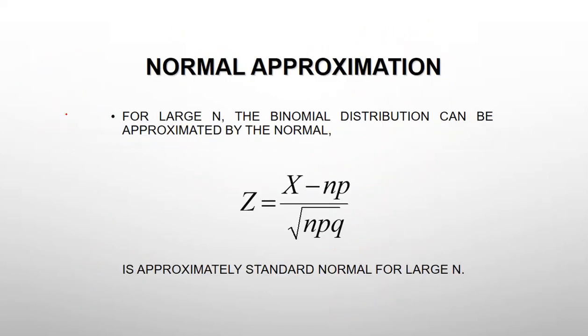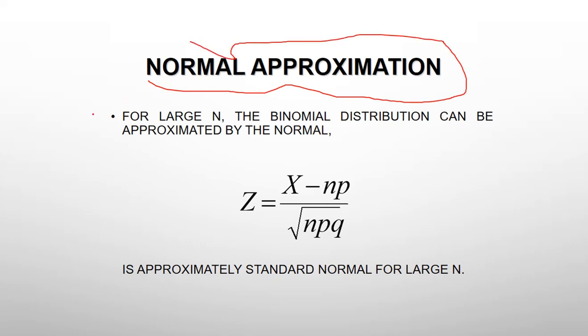Now we can see the normal approximation. We don't know about normal distribution up to now, we will study this in future videos. Now we can see what is the normal approximation for binomial distribution. For large n, if the sample size increases, n value increases to 30, it will automatically go to normal distribution. How? By applying this condition, z equal to x minus mu divided by standard deviation. The binomial distribution can be approximated by the normal distribution, the approximated standard normal.